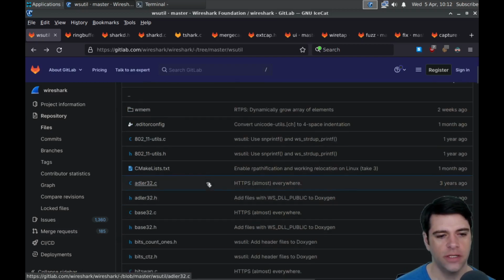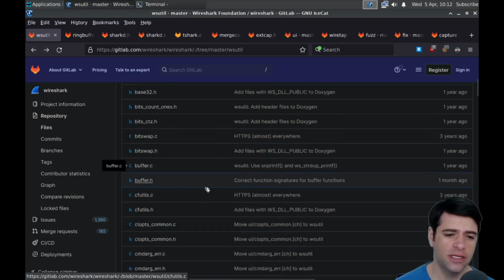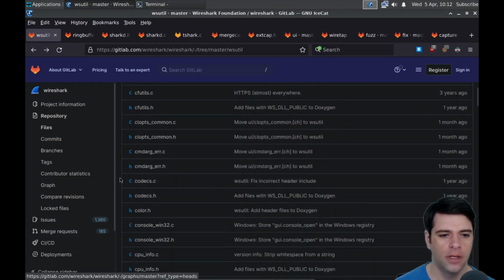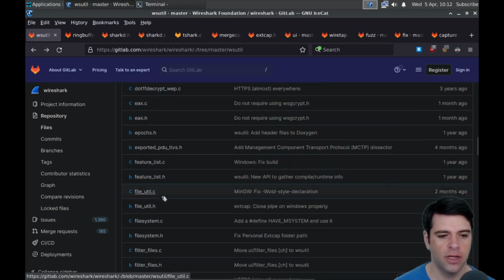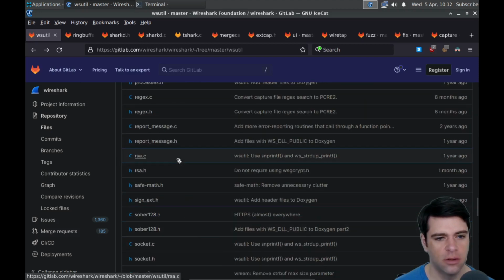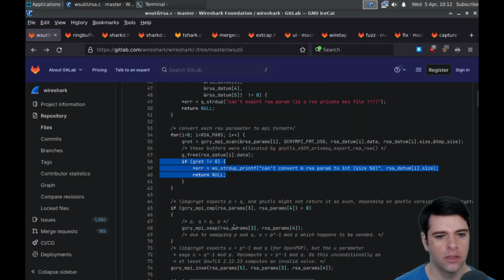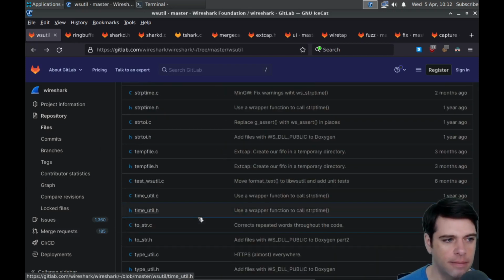At any rate, so we've got kind of error detection codes, codecs, which should be encoding and decoding of some sort, crash info. But I think what I wanted was sockets. I'm just curious to see what they're doing with sockets. We have RSA, which is the clicking behavior behaves differently than on GitHub.